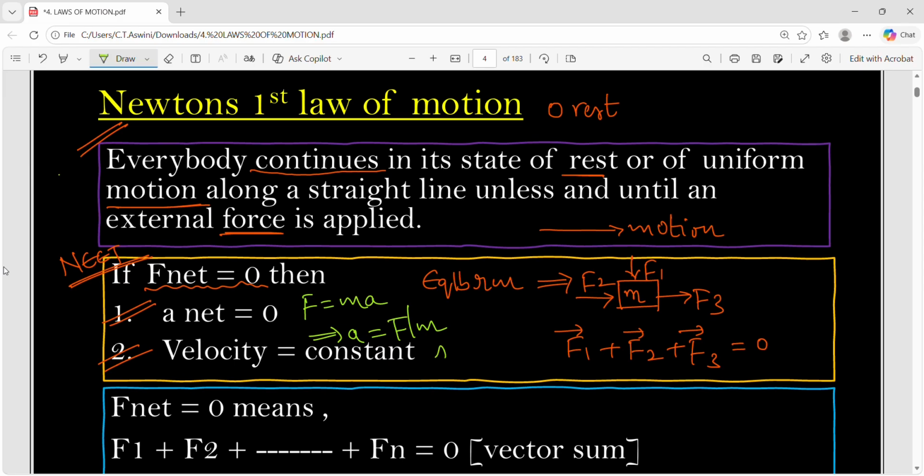What is acceleration? It is change in velocity by change in time. This is 0 since acceleration is 0. So if change in velocity is 0, what does it mean? Initial velocity is equal to final velocity. So velocity of the body remains constant. So you have to remember these 2 points. If F net is 0, then the body is said to be in equilibrium, and under equilibrium A net also will be 0 and velocity of the body remains constant.